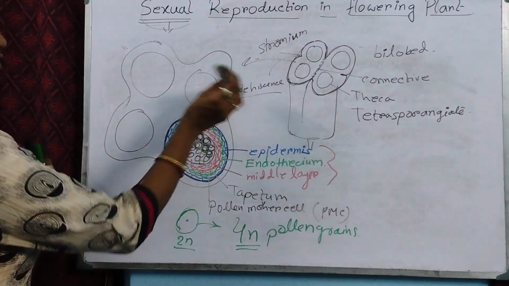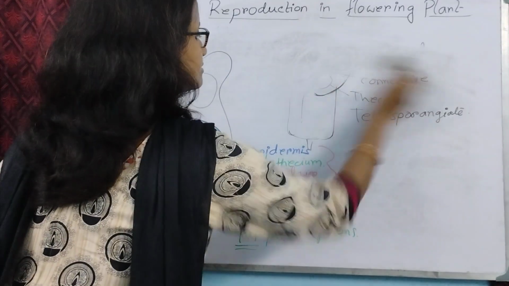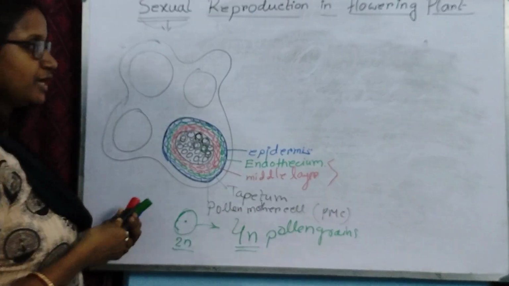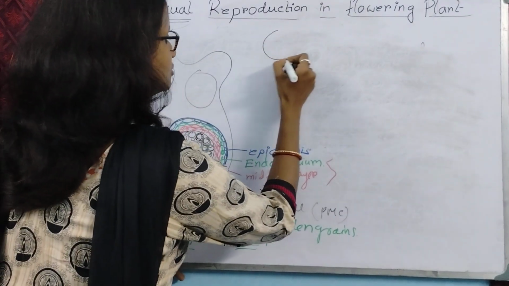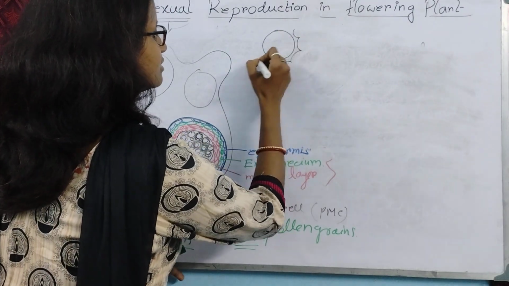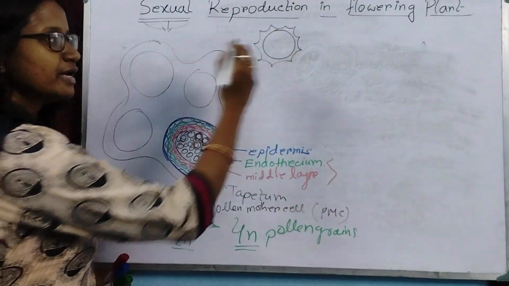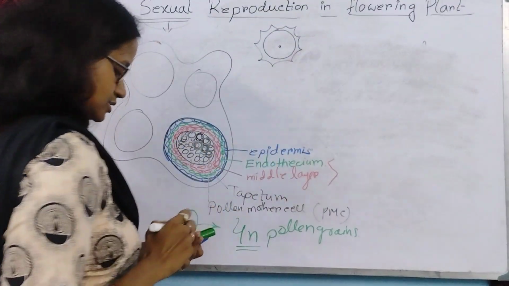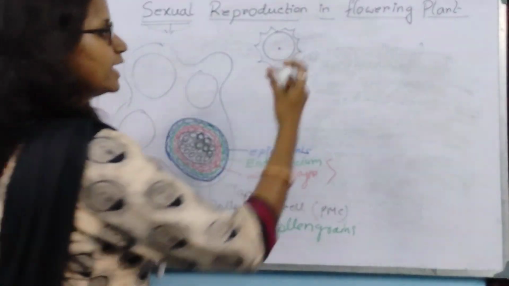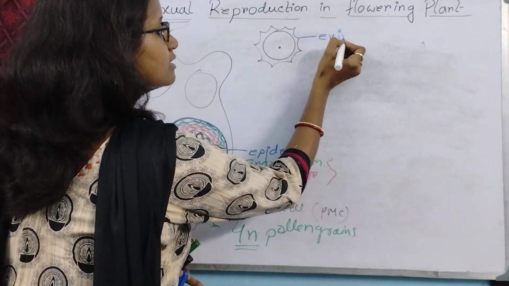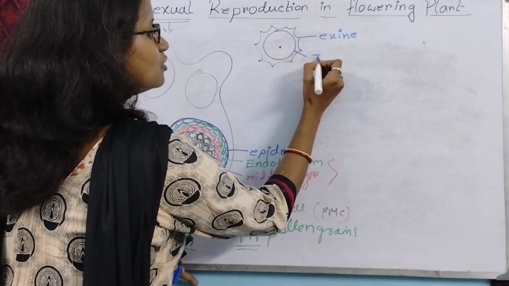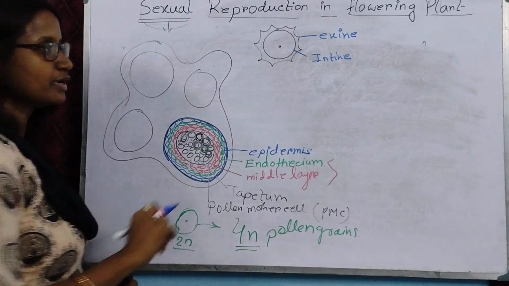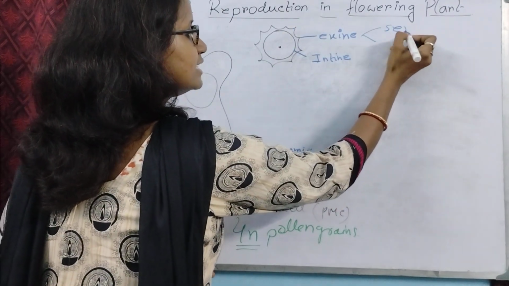Now, come to the structure of pollen grain. How do the pollen grains look? So this is the pollen grain, a single pollen grain. A pollen grain has 2 layers. Okay, 2 layers. The outer layer is called exine, and the inner layer is called intine. Exine is further divided into sexine and nexine.